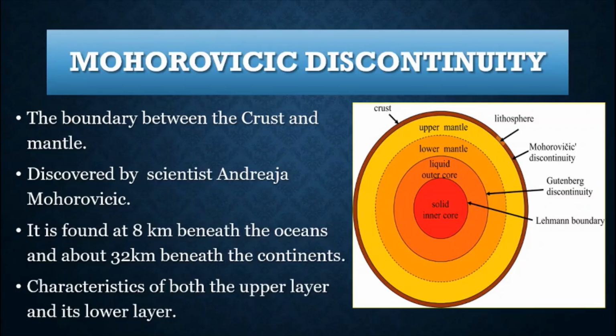Now, Mohorovičić discontinuity has the characteristics of both the upper layer, that is the crust, and its bottom layer, that is the mantle. The P waves travel faster in the Mohorovičić discontinuity as the matter here suddenly gets dense. Hence, the P waves or the primary waves travel faster in this Mohorovičić discontinuity.